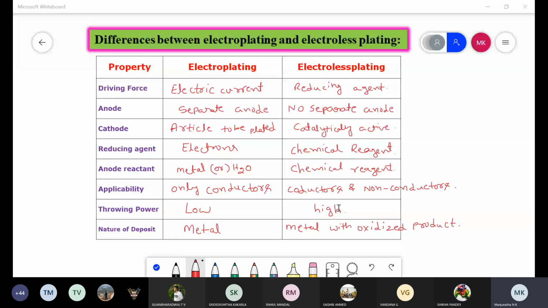Principle governing electroplating process: polarization, decomposition potential, over voltage. Is it clear? Yes, sir.